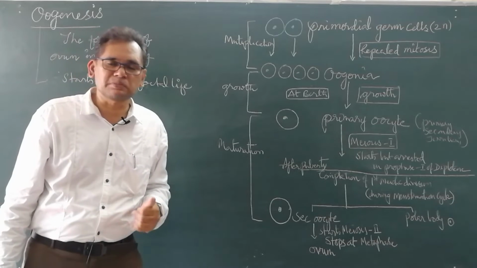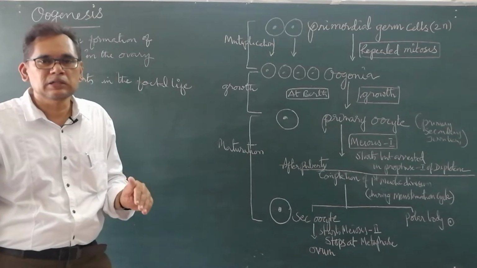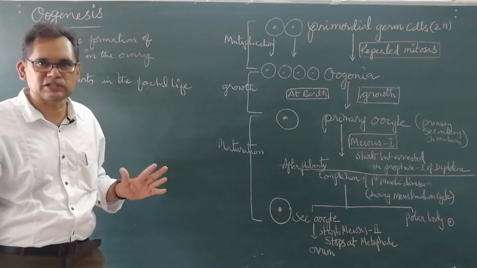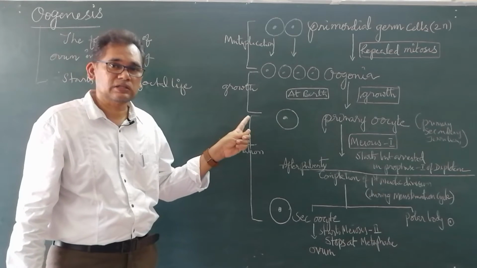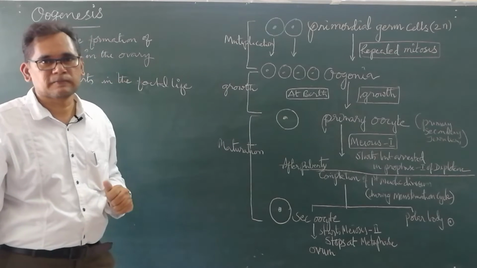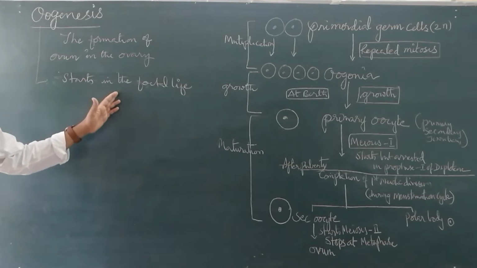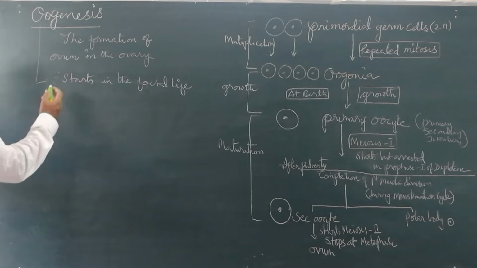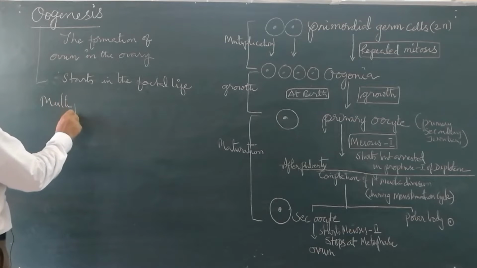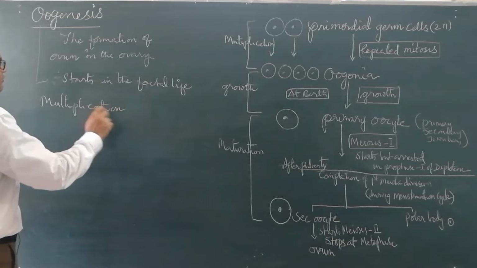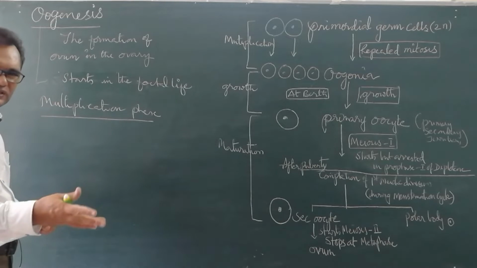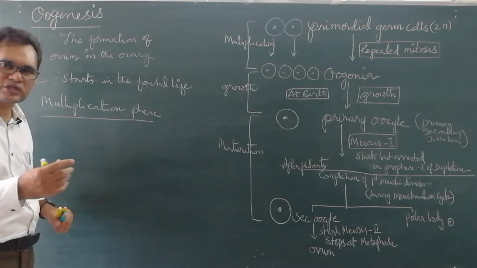Whereas spermatogenesis in males takes place after reaching puberty, in females it is not after reaching puberty, but during the fetal stage itself. Fetal life itself. Now it also involves the following 3 stages. What are those 3 stages? Like spermatogenesis, multiplication phase, growth phase, maturation phase. There are 3 phases here in oogenesis also.